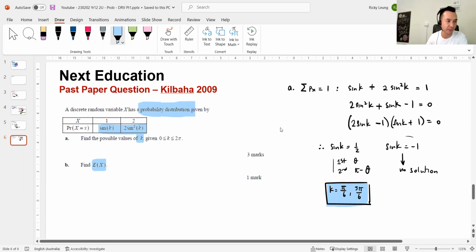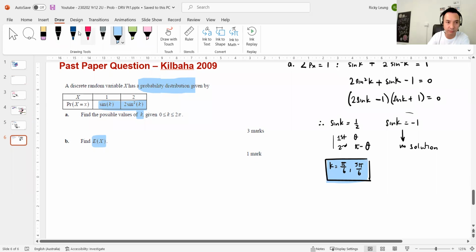Now, once you do that, the expected value, let's have a look. Shouldn't be too bad. It's only worth 1 mark. I know that expected value equals the sum of all probabilities multiplied by x. So in this case, it's 1 times that, 2 times that. Cool.